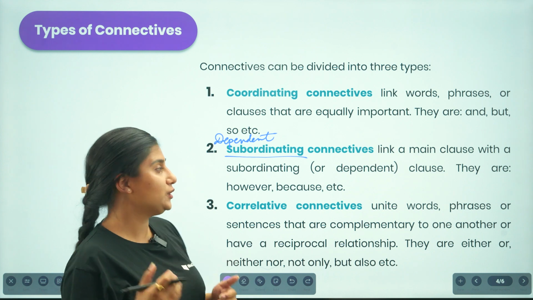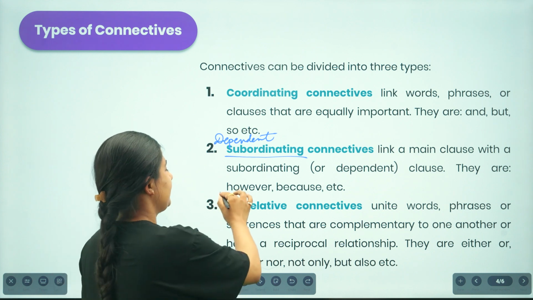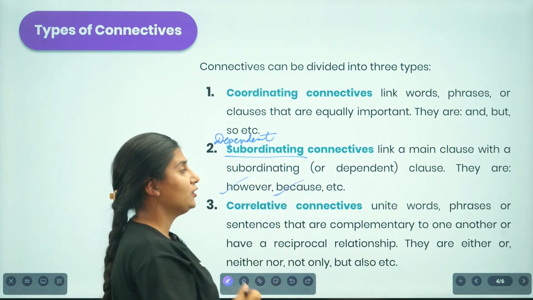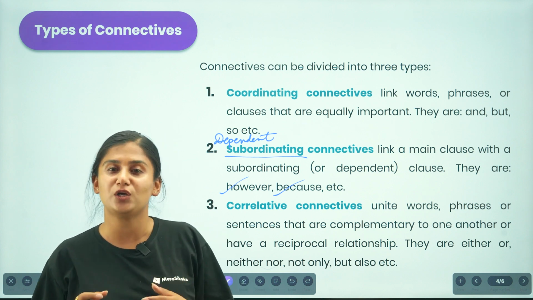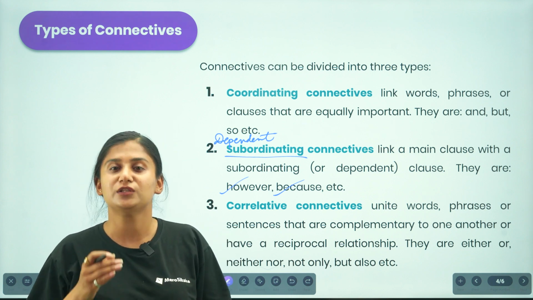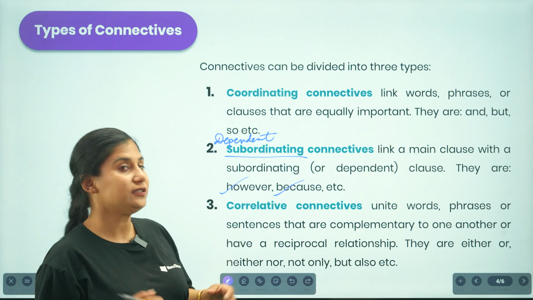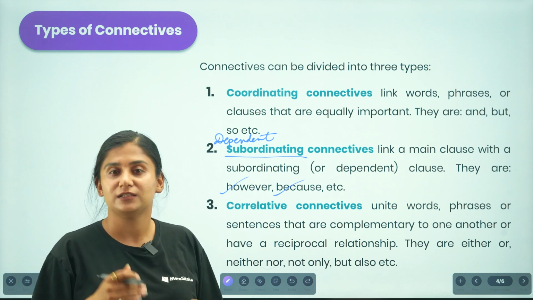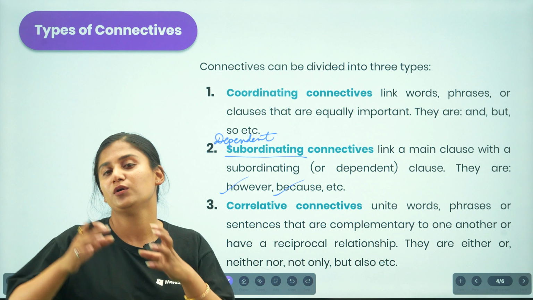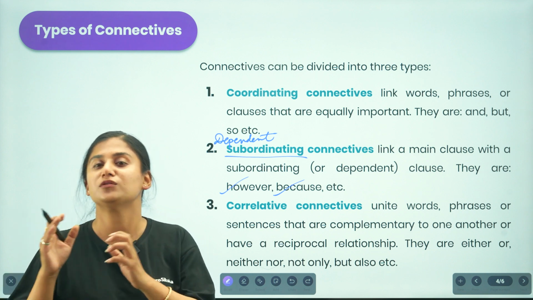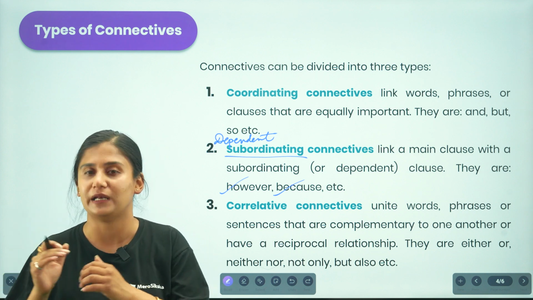Whenever we use words like however and because, we are connecting ideas that have no meaning on their own, so we connect the dependent clause or the subordinate clause with the sentence that has its own meaning, that is, the independent one.